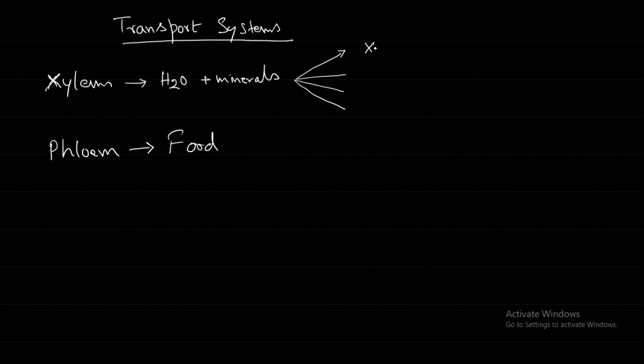Let us do one thing. Let us first write the names of the non-living ones. So what are the non-living xylem tissues? Xylem fibers. And anything else that is non-living?